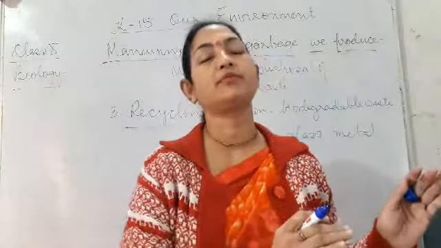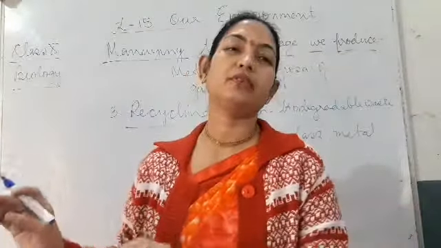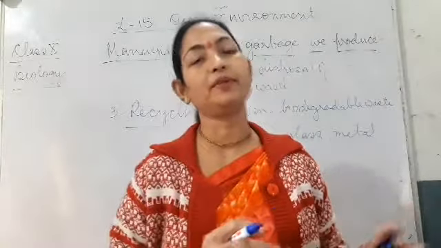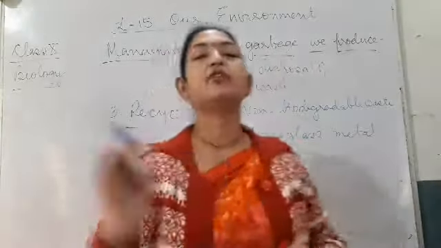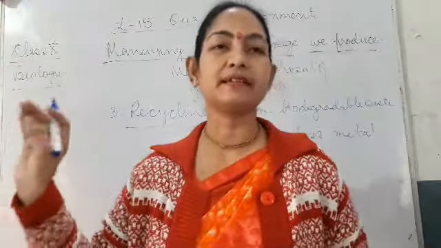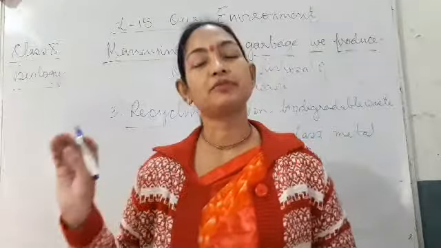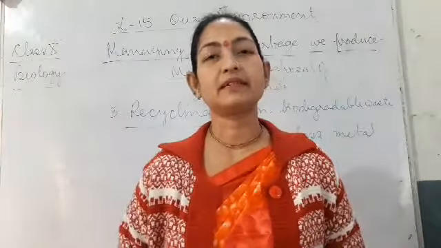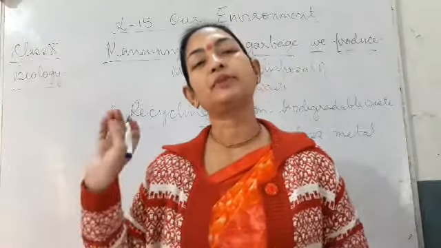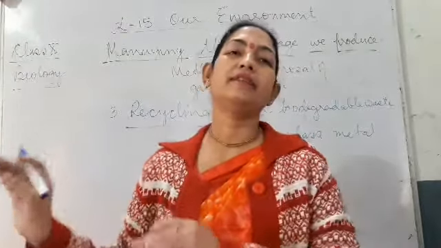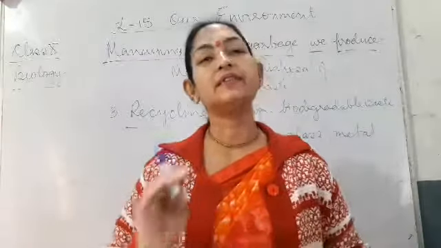Only plastic materials will be kept separate, all the glass will be kept separate, then metals will be kept separate, and paper will be separated. Then they will be sent to the recycling centers. Metal will be sent to the metal recycling center, glass to the glass recycling center, and plastic to the plastic recycling center. The same for paper, which will be sent to the paper recycling center. So there in the factories it is recycled.